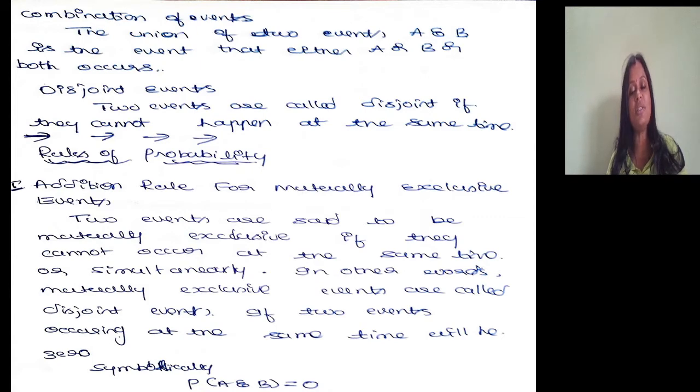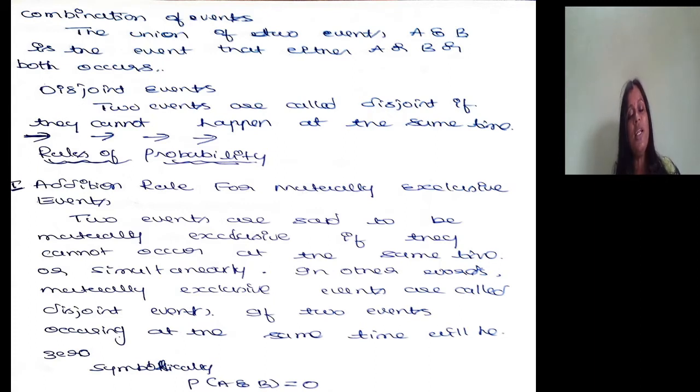So in such events, what is the addition rule? That is what we are studying under the addition rule for mutually exclusive events. We know that the probability of occurrence of two events at the same time is equal to 0.